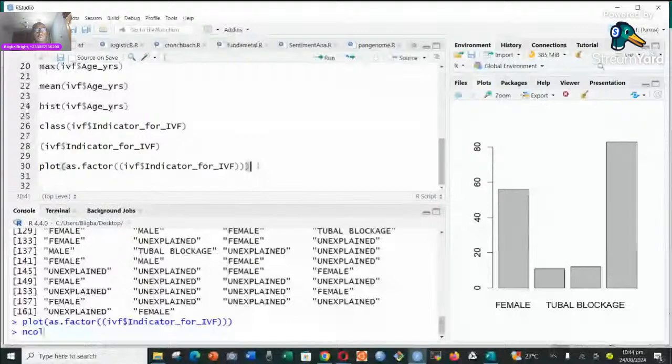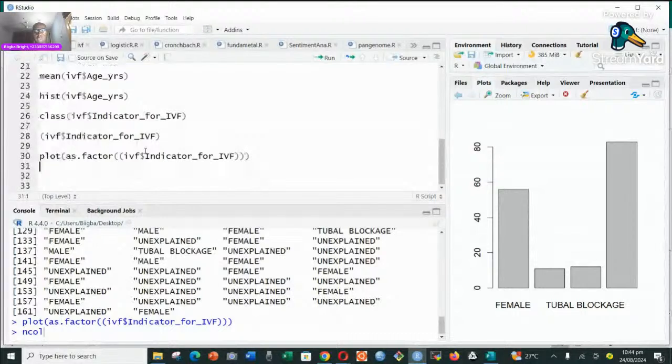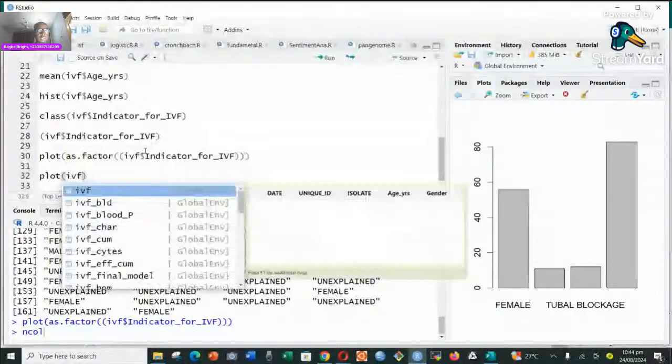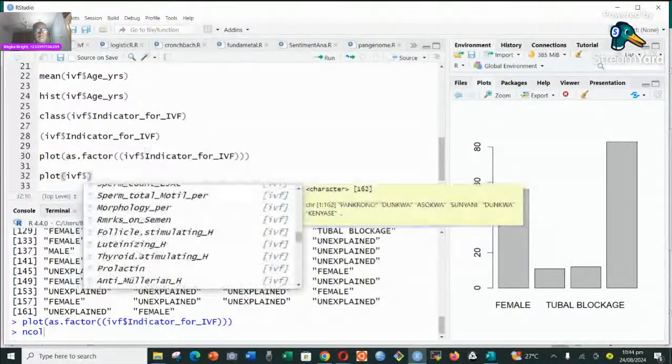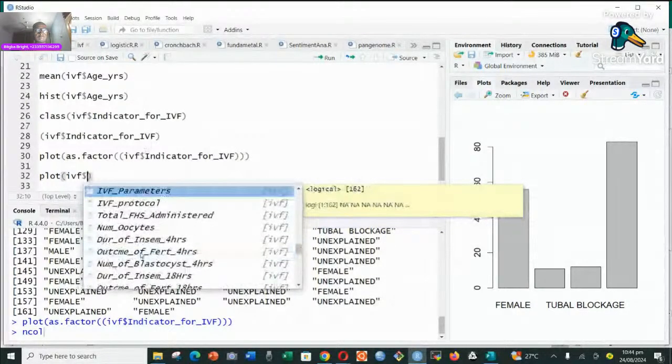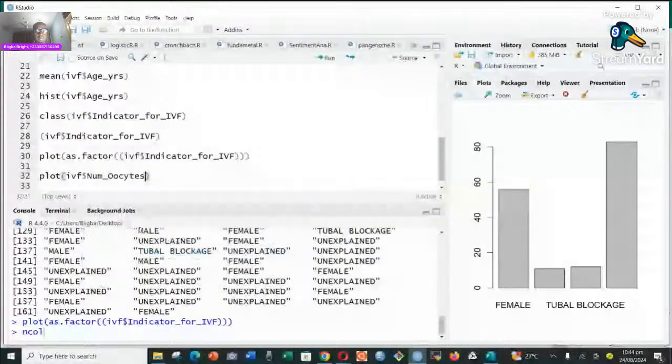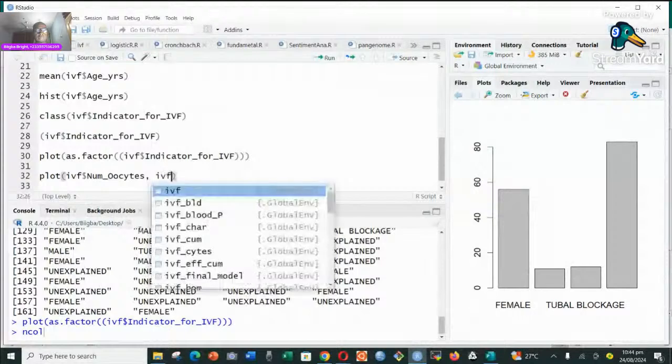We could also have looked at a scatter plot. So maybe we want to have a quick view of, let's say, IVF. Then I'm going to select one of the numerical variables. So we have number of oocytes here, and we also have IVF here.